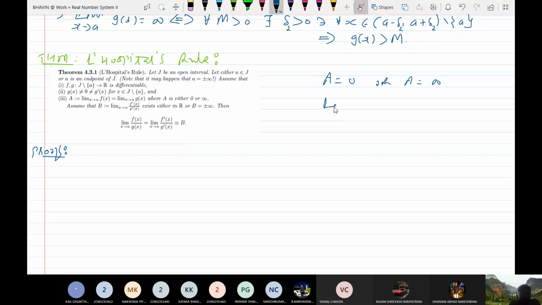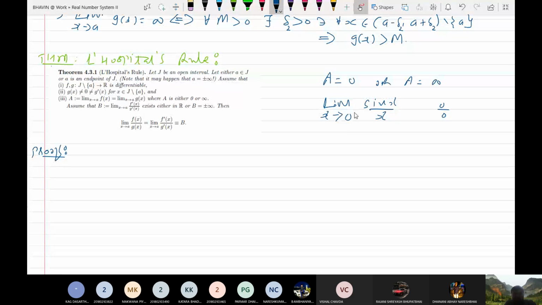See, let me take one example. Limit x tends to 0 of sine x upon x. If you put x equal to 0, what is sine 0? 0. And x is 0, so this is 0 by 0 form. And we know f(x) equal to sine x is differentiable, g(x) equal to x is differentiable. Now what is the limit of this function?